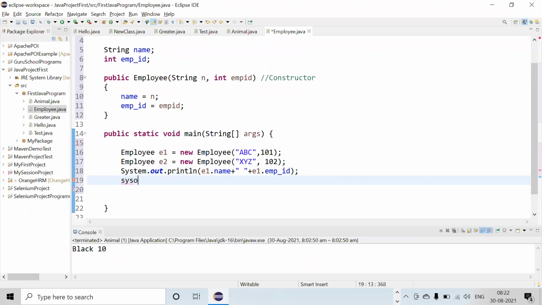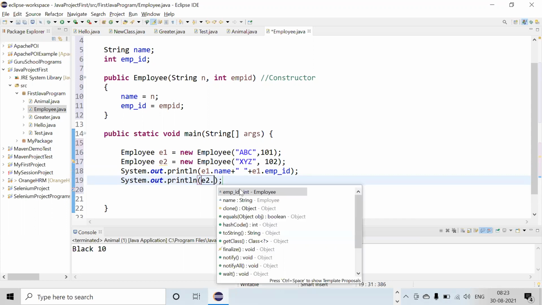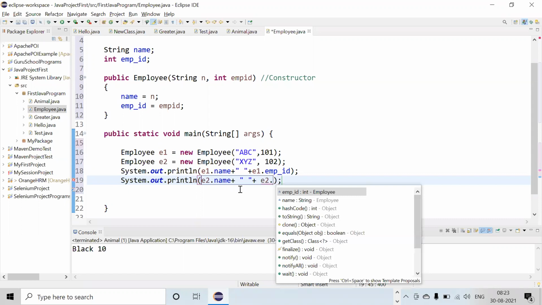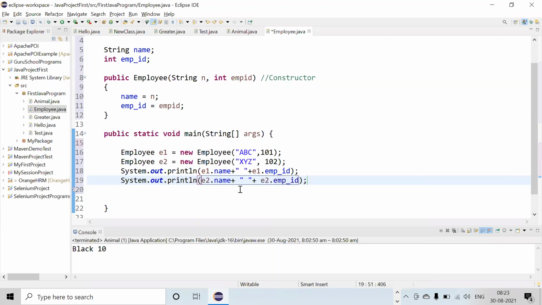If we have to write E2 dot name and plus, right, plus E2 dot... Is that clear to everyone? Any doubt in this?